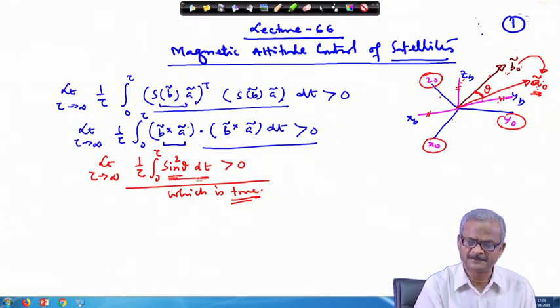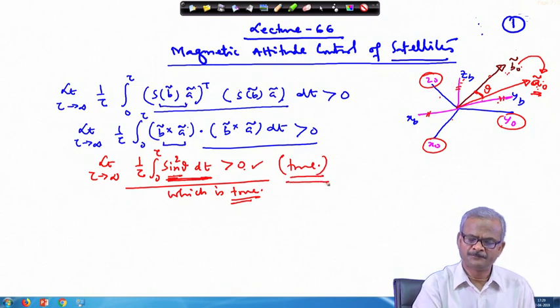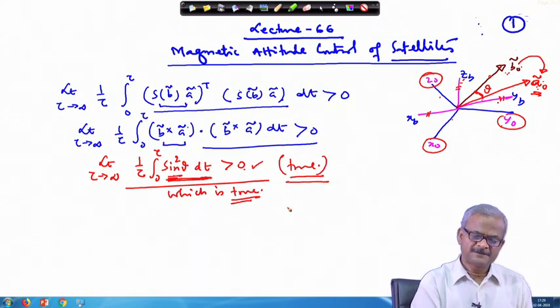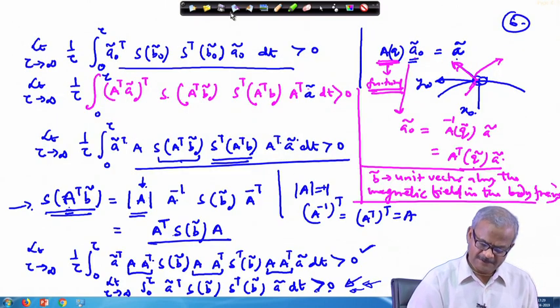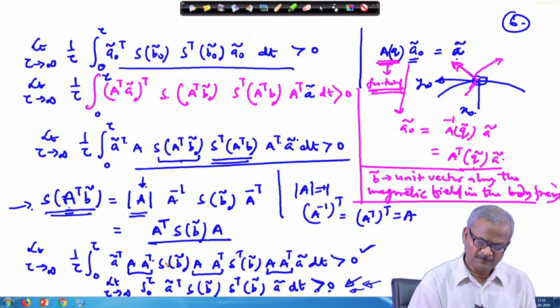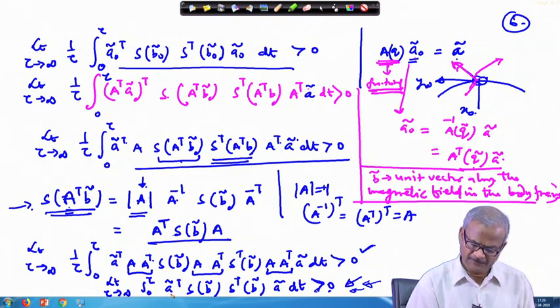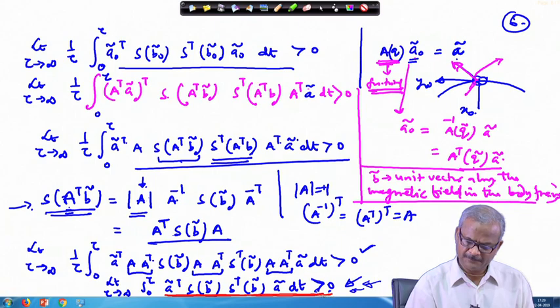Therefore, the integration here of sin square theta is going to be greater than 0, and this is true. Okay. So, what we started with, we have converted into this format. This is our requirement.